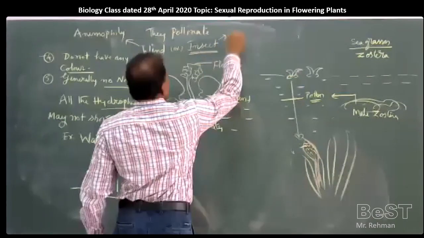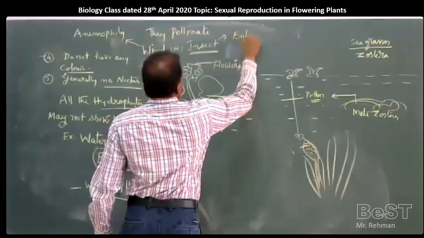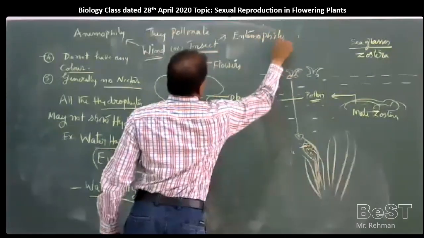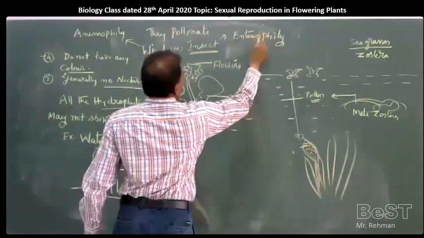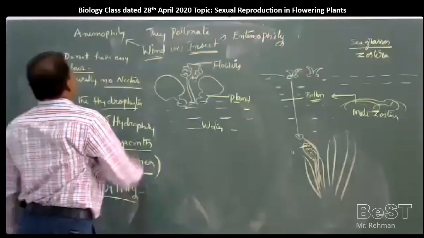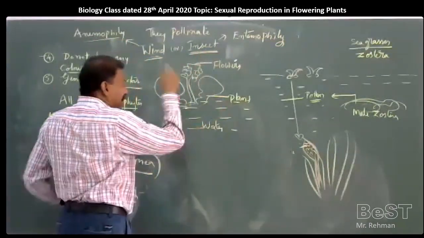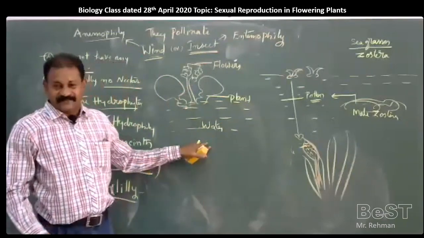Insect pollination is called entomophily. Either by wind or by insects, these plants, even though they belong to water.